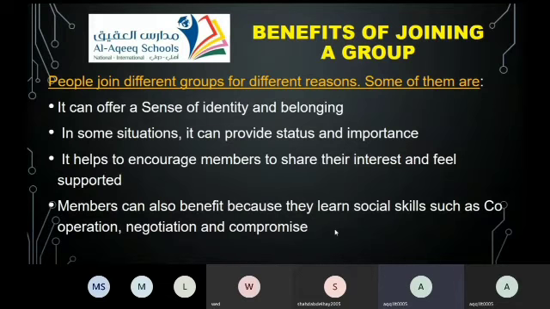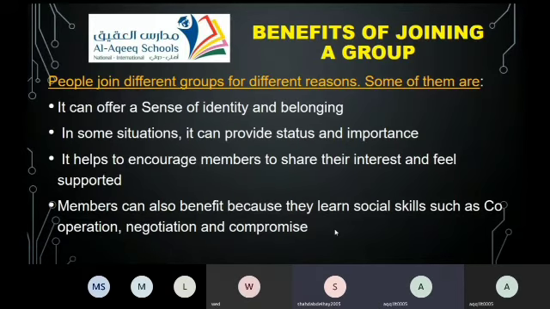So, nothing without benefits. Here we're going to talk about the benefits of joining a group. Now Hannah will read it, and then Mariam will explain it.